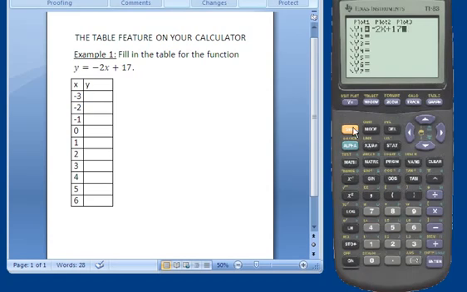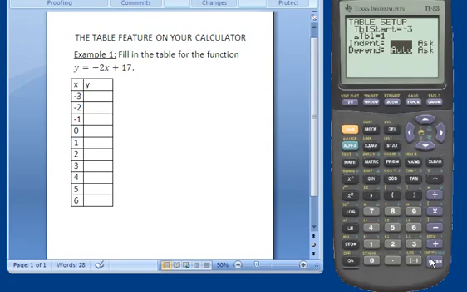Okay, once I've got my function in there, then I can set up my table. So if you look at next to the y equals button is the window button, and above it in yellow it says table set. So let's do second and the window button, and this takes me to the table setup menu. Now, table start is the first x value. So I want mine to be negative 3 because over here on the slide, that's my smallest x value. And then they're going up by 1, so my increment, or they call it here delta table, that's a little triangle, delta table is going to be 1. So press enter to get to delta table, and then we're going to set 1, enter.